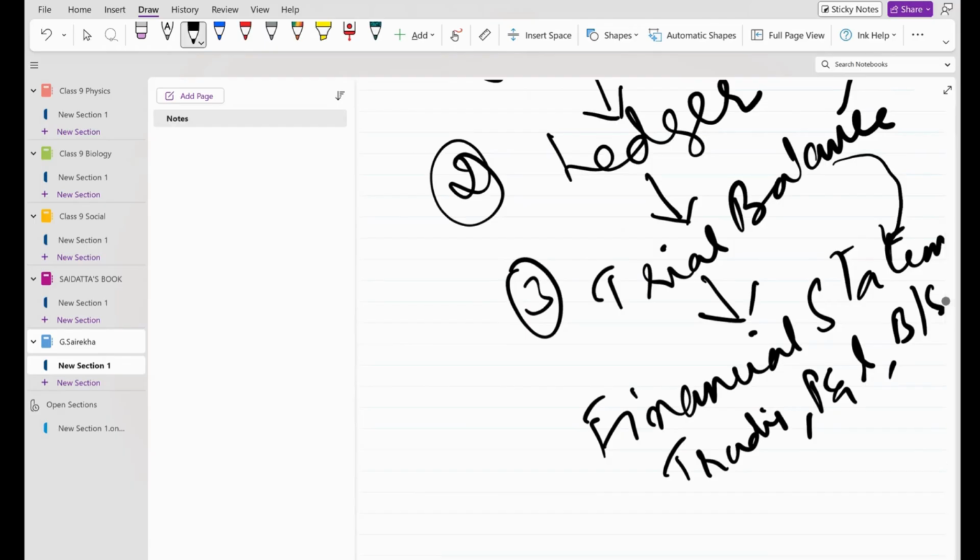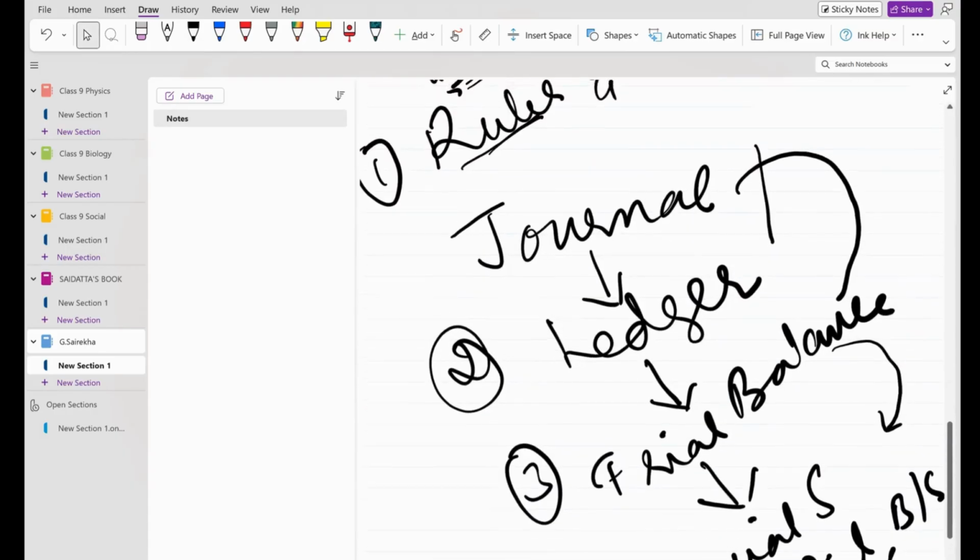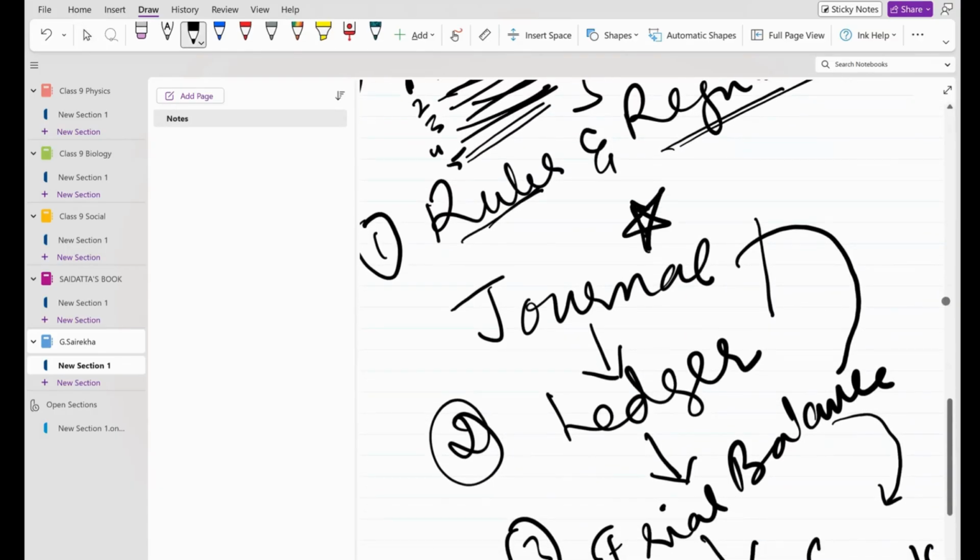Okay. Now, suppose the owner of the business comes and asks you a question. So within a fraction of a second, you will be telling the answer. How will you be telling the answer? By preparing all this. Now we have a software called Tally, where within a fraction of seconds, you'll be getting the answer. The only effort you have to put in is this part. If your journal entry is correct, just if you press a button, immediately you'll be getting ledger, immediately you'll be getting trial balance, immediately you'll be getting a balance sheet.